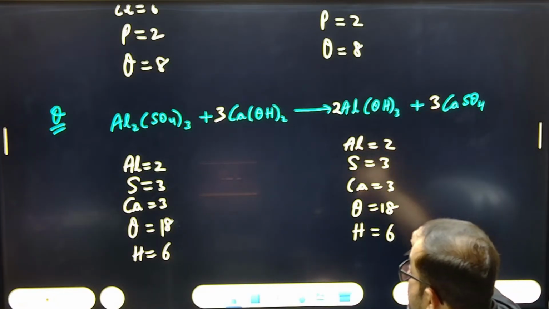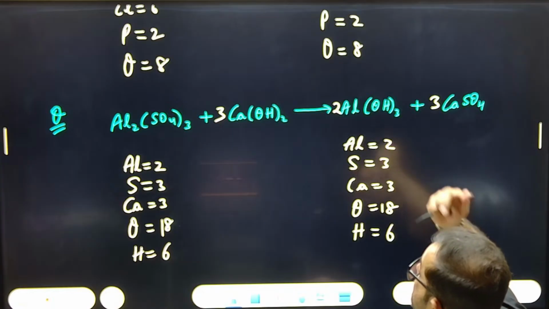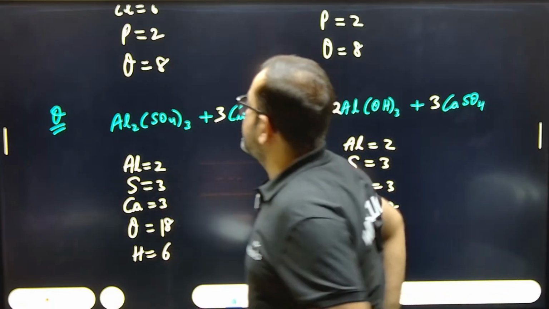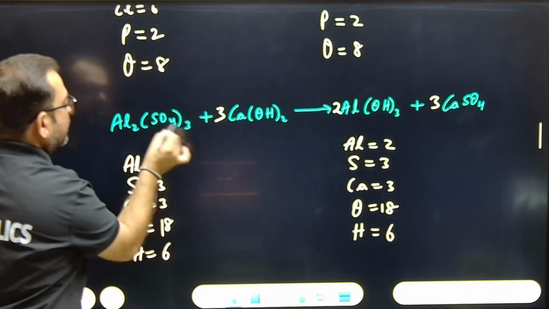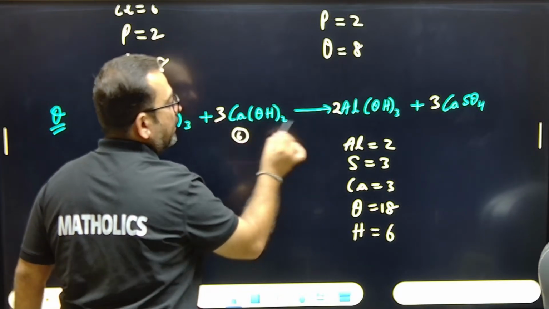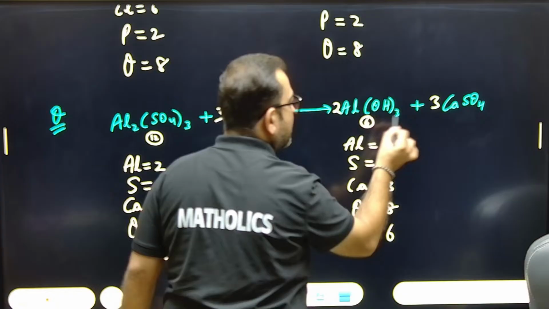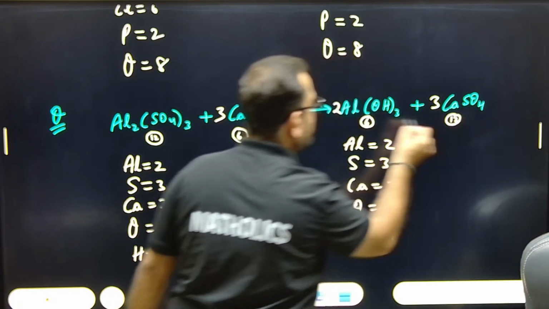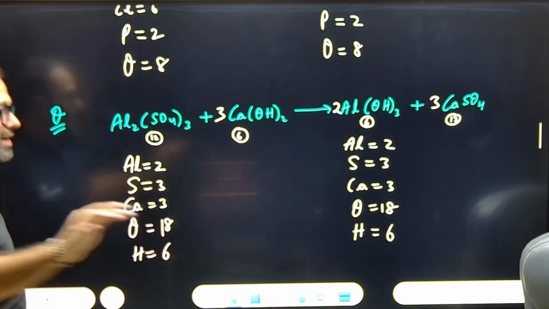3 sulfur. Okay. Next. How many oxygens are there? Oxygen. See, if you are confused in oxygen, here you can write 4 3s are 12 oxygen. 3 twos are 6 oxygen. Okay. Here 2 3s are 6 oxygen and 3 fours are 12 oxygen. So 12 and 6, 18, and balanced, 100% balanced.